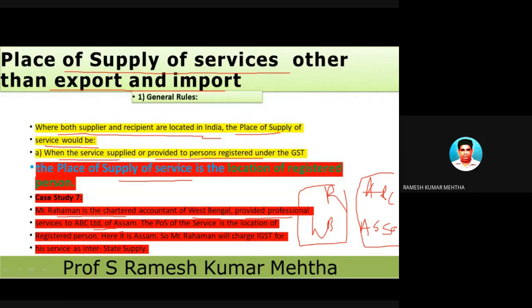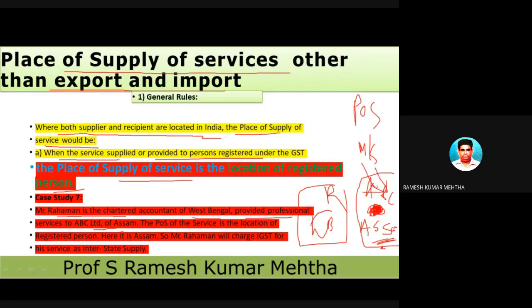In this case, Messrs. ABC Assam Limited is registered. I assume so, because in this example the supply of services is to a registered dealer who is registered under the GST Act. Already I told you, when the service is provided to a registered dealer, the place of supply is the location of the registered person. This company is registered in Assam, so the place of supply of services is Assam.